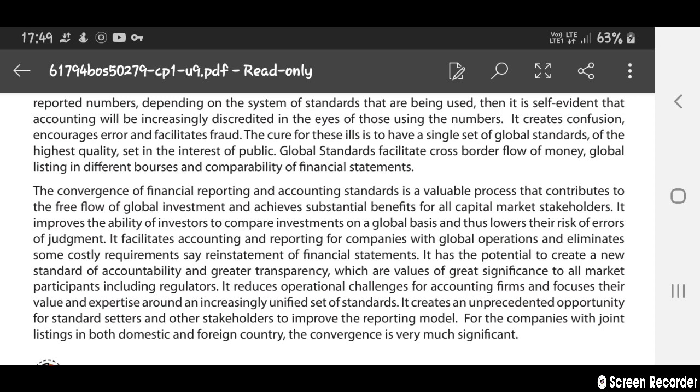The cure for these problems is to have a single set of global standards, only one global accounting standard of the highest quality, with the highest grade rules, set in the interest of the public. Global standards facilitate cross-border flow of money, global listing on different bourses, and comparability of financial statements.